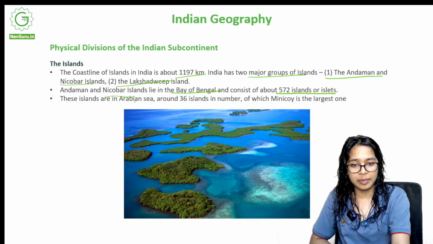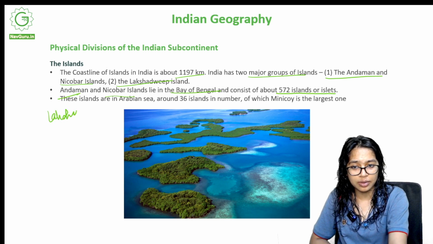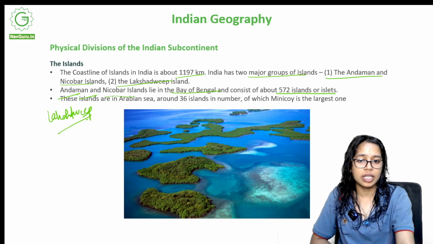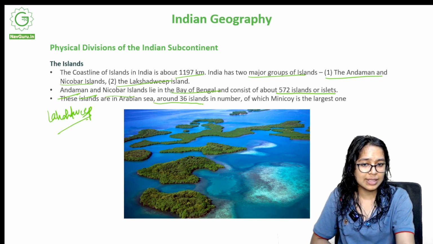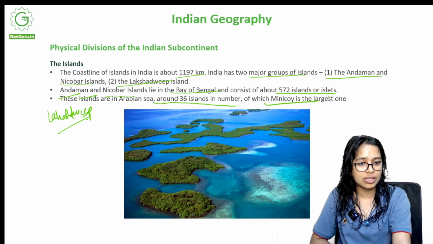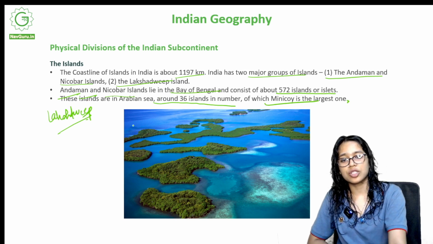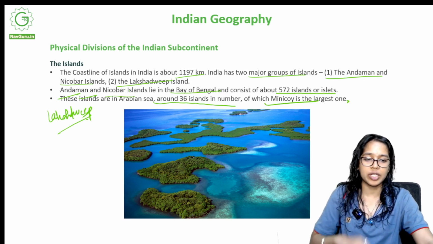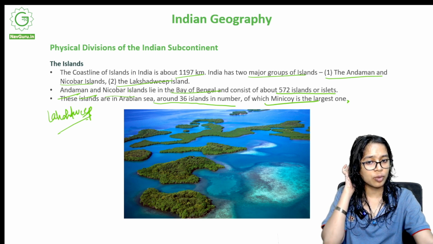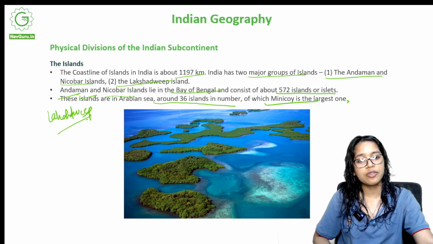The Lakshadweep Islands are in the Arabian Sea, and there are around 36 islands in number, of which Minicoy is the largest one. So in Lakshadweep, we know that there are 36 islands and Minicoy is the largest one. In Andaman and Nicobar Islands, we know that it consists of 572 islands or islets.